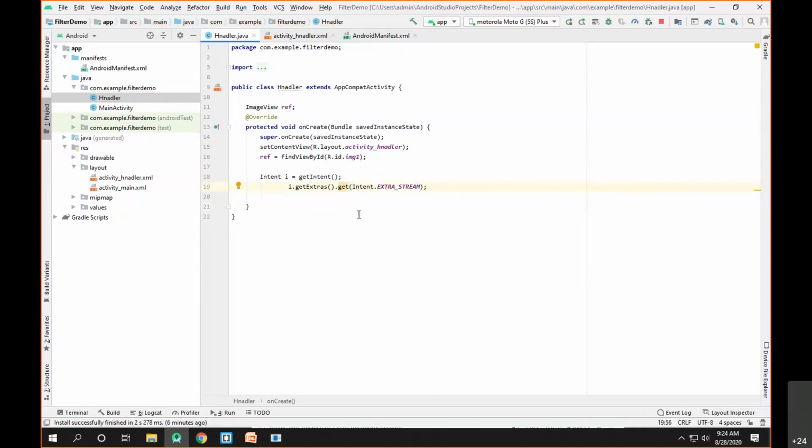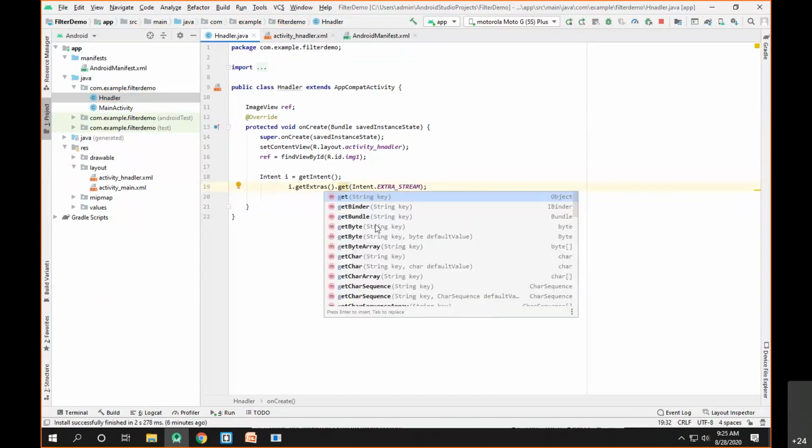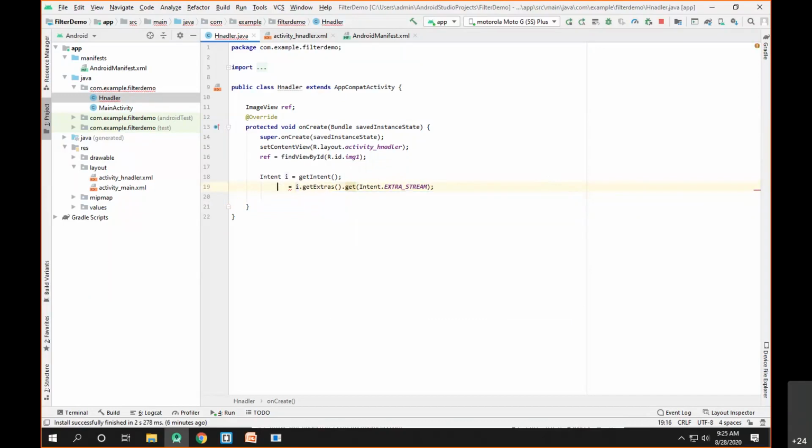Now I don't know what kind of object it returns. The solution is simple: we just go onto the get method and press Ctrl+Space here. It says that this particular method returns something of type Object. So I need to assign the value returned by it to a variable of type Object. Let's say Object o is equal to i.getExtras().get(Intent.EXTRA_STREAM). Whatever the binary data is, it will be available inside the object o.